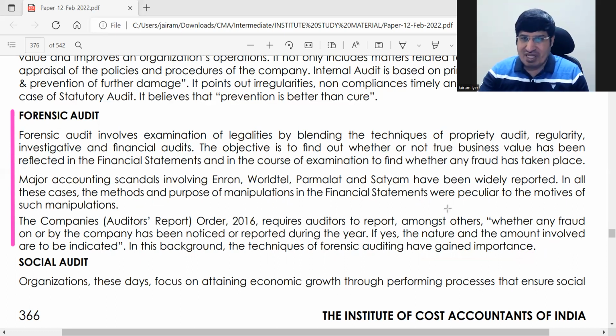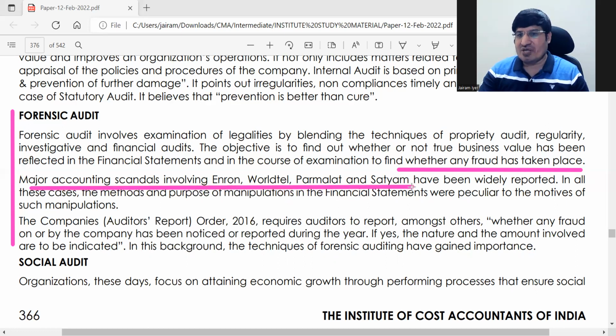फोरेंसिक ऑडिट में क्या है, the main thing is you have to find whether fraud has taken place. ठीक है, you have to find whether fraud has taken place, and after many scandals there was a need for forensic audit. Okay, so that if any fraud is suspected, it can be looked at in detail. Okay, that is the main thing of forensic audit.